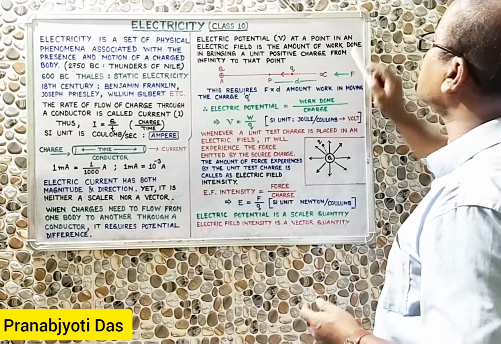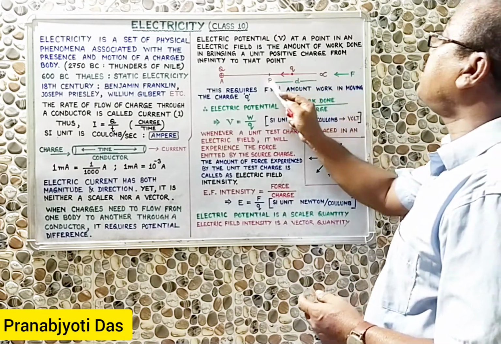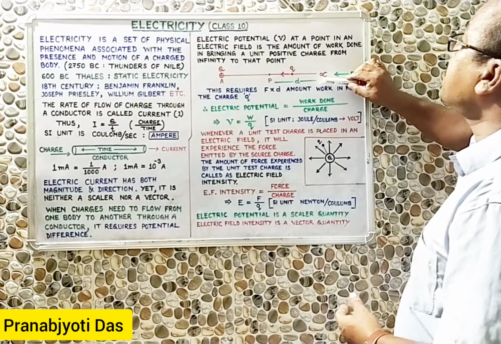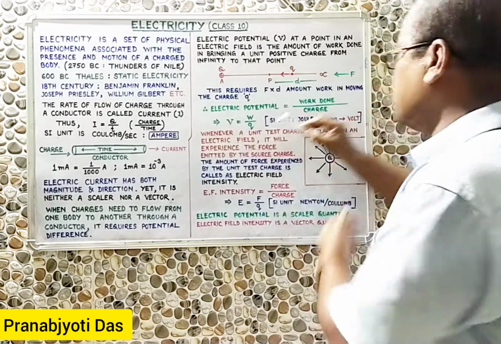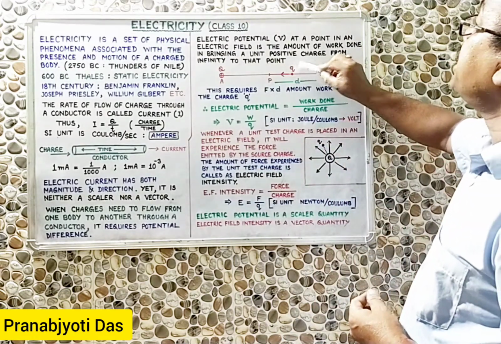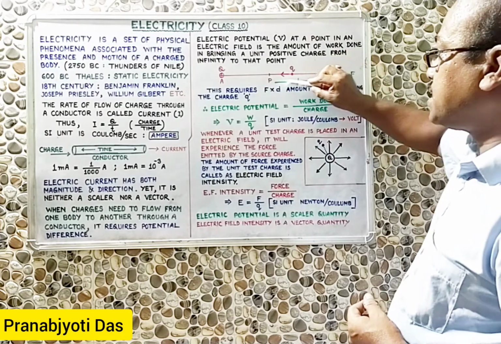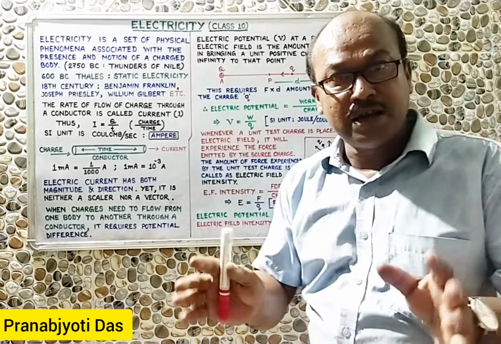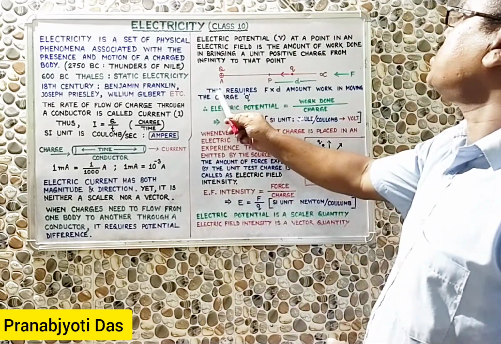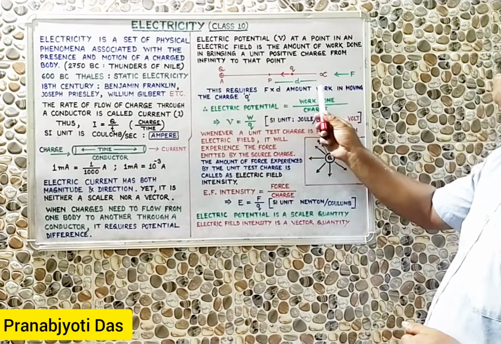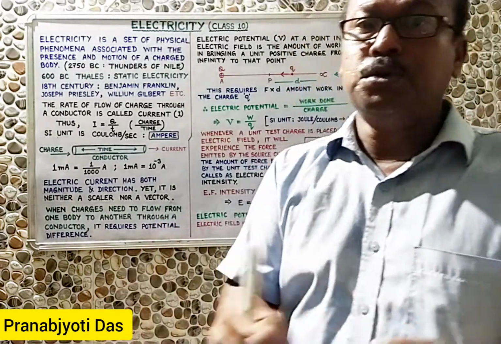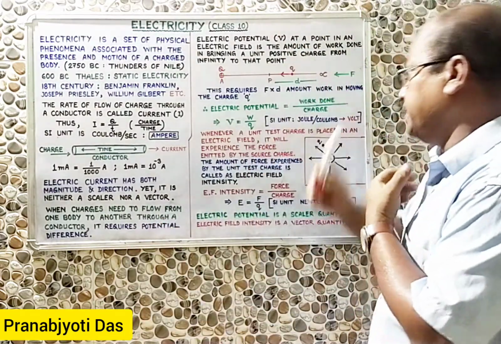And if we apply a force, then the charge from infinite distance definitely will be carried to another point, say P. And at that time the charge will cover a distance. Since you are applying force on a charge at infinity, as a result of which the charge has covered some distance, definitely you have done some amount of work. So what is the amount of work you have done? That is to say that this requires F into D amount of work done in moving the small q charge from infinity to a point within the electric field.